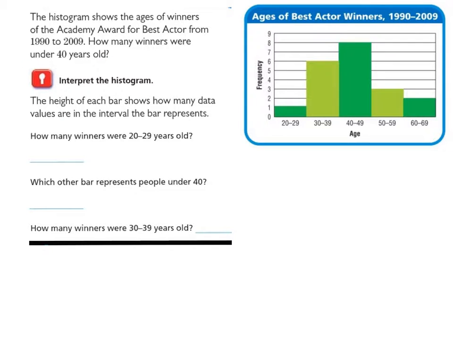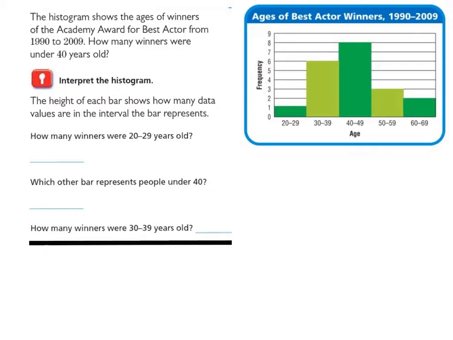So take a look at your chart. Now, first of all, can you see what's the most common age for winners? Hopefully you said the most common age for winners is going to be right here between 40 to 49-year-olds. That's the most common age. The least common age is 20 to 29-year-olds. Okay? And then it looks like these other ones, it's a lot of 30 to 39, some 50 to 59, and less 60 to 69-year-olds.